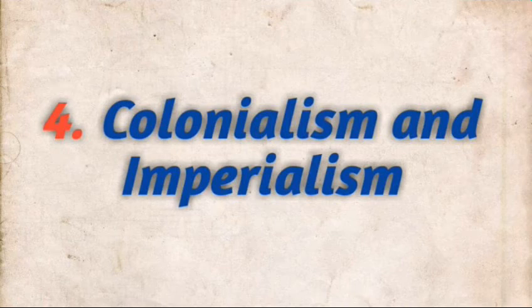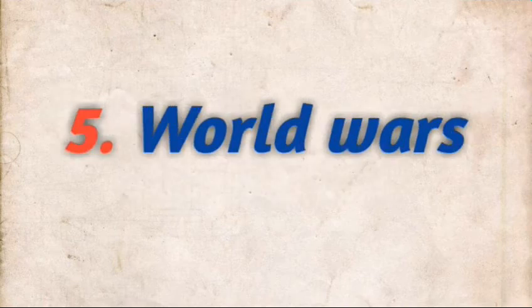After completing this we have to see the world wars. We know we have two world wars, World War I and World War II. We have to see which countries participated in the world wars, what treaties were signed between them, what impact they had on other countries, and after the world wars what the changes in the world were. Along with this we will also see the Cold War, why it happened, and what the impact was on other countries.